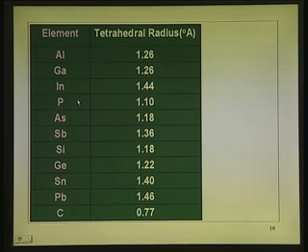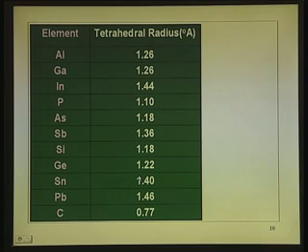this is a table which I have put just as a hunch, it is just an observation that I have made. I do not see it actually mentioned in books, but generally you can see the radius of the gallium atom, the tetrahedral radius of the gallium atom, is 1.26 angstroms. About arsenic, that is 1.18 angstroms. So, in gallium arsenide, if you have a vacancy of gallium, that vacancy site is slightly bigger. Okay, this is a physical phenomenon which you can observe, whereas the vacancy site of arsenic is slightly smaller.